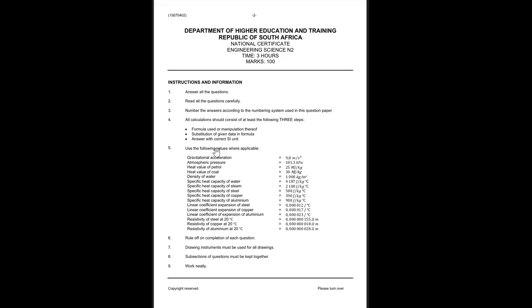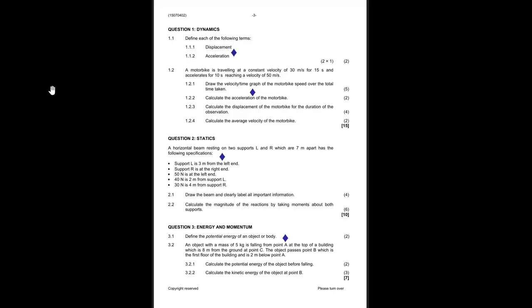It says use the following values. These values are very, very important when you're doing your calculations, and you need to check and see that you make use of these values instead of using different values. And we looked at the first question.